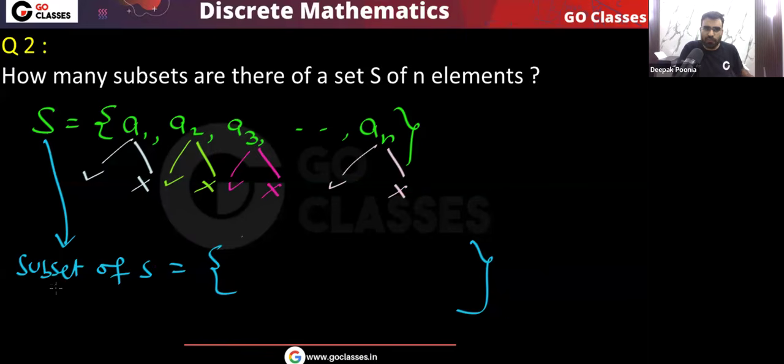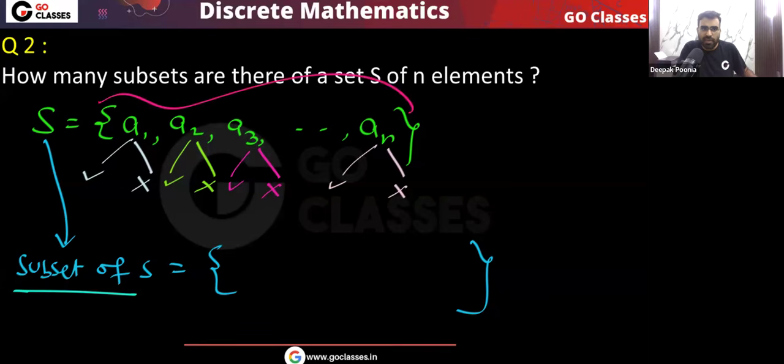Very simple. So finally, how many subsets can you create? Remember here, each of these elements is independent of each other. Do you agree with me? If I want to take A1 or not, does it affect the decision of A2? Basically, we have a total of n elements. What I do with element A1, does it affect element A3?